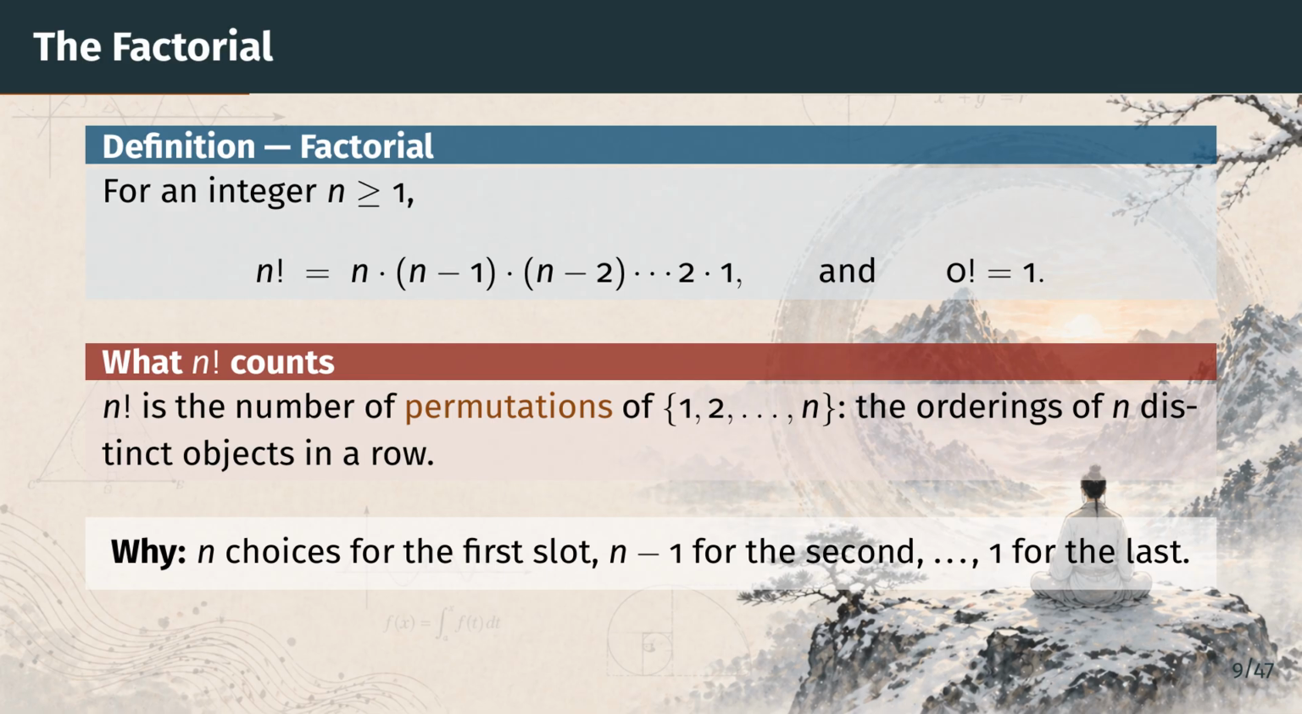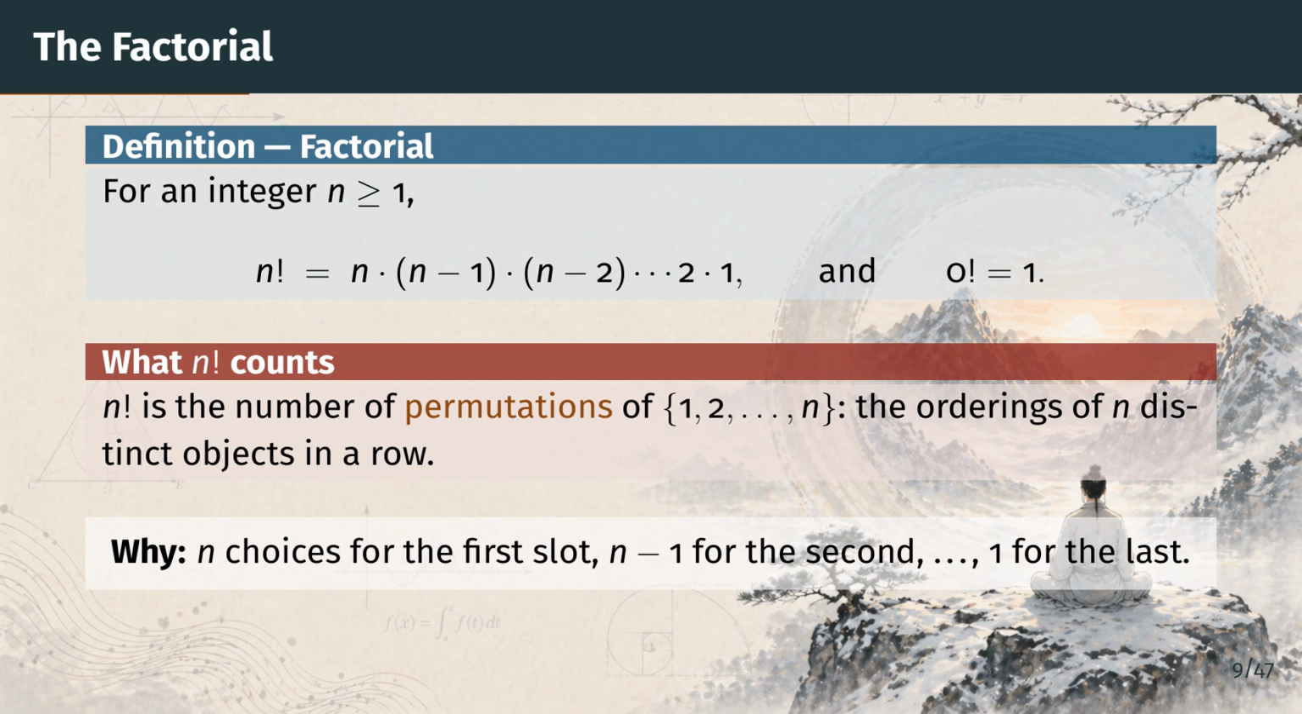For a whole number n, at least 1, n factorial is the product n times n minus 1 times n minus 2, and so on down to 1. By convention, 0 factorial is 1. Like the binomial coefficient to come, the factorial has a counting meaning, shown in the red block. N factorial is the number of permutations of the set 1 through n. That is, the number of ways to arrange n distinct objects in a row. The reason is a quick choice count.